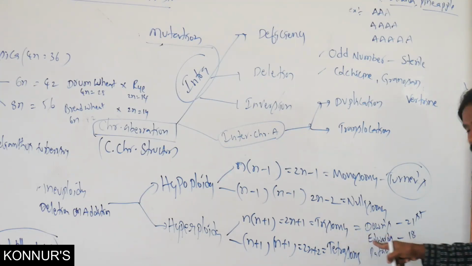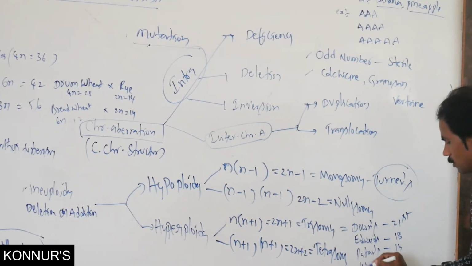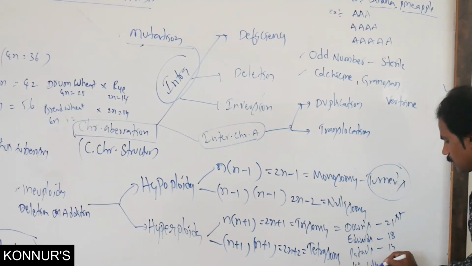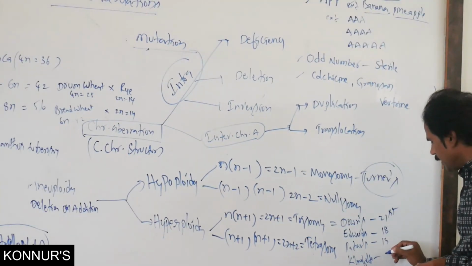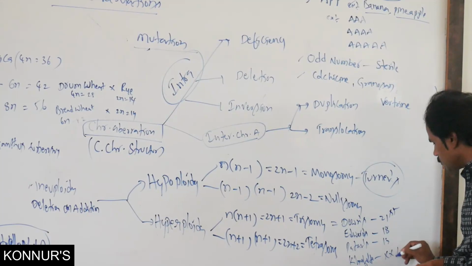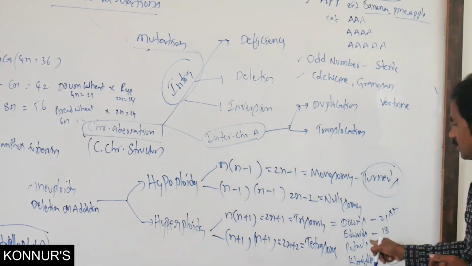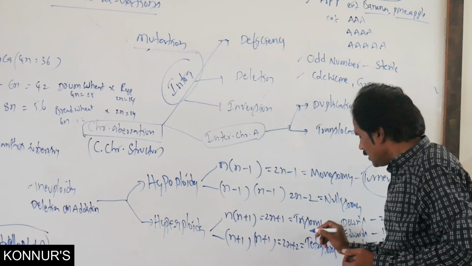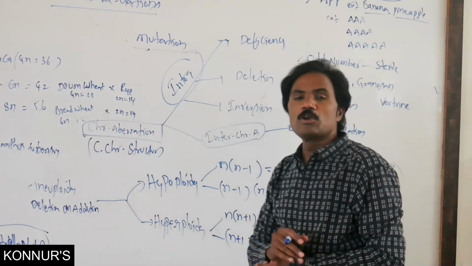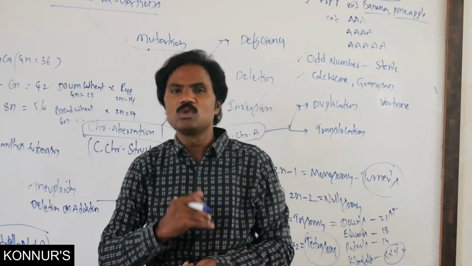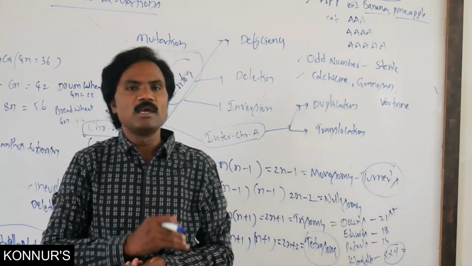These are trisomic conditions. Apart from these, in the sex chromosomes, there is Klinefelter syndrome, by addition of an X chromosome in males. All are trisomic ones. Tetrasomy, more than 2 sets, that is a super female, super male.